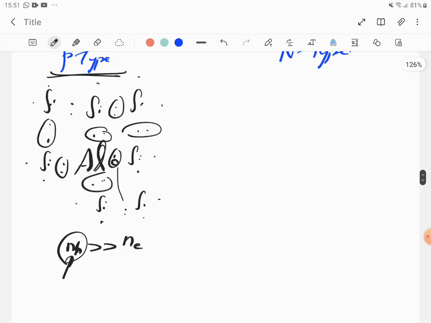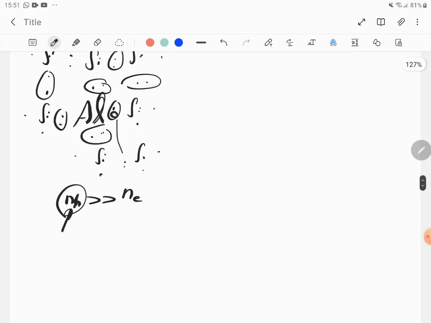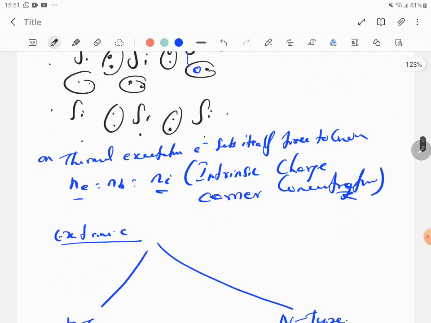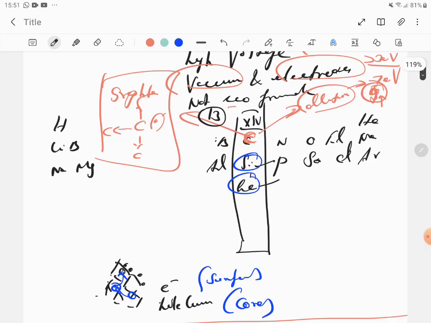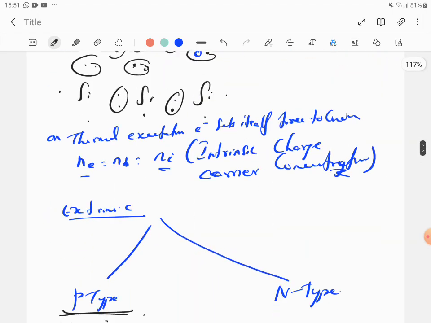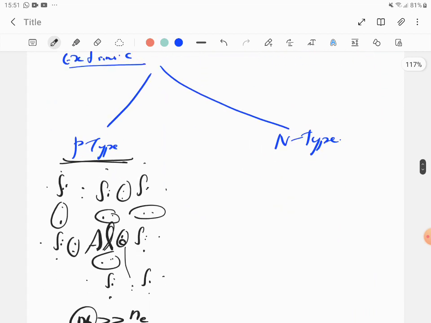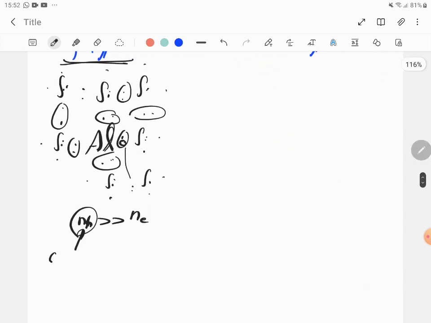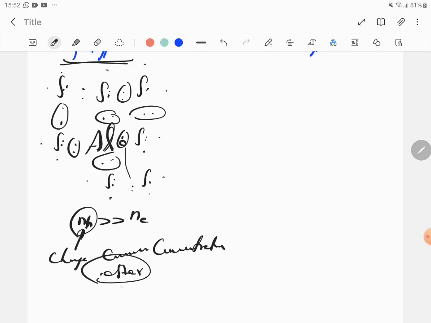So you're able to disturb the charge carrier concentration. Normally in a pure form, Ne is equal to NH is equal to Ni. That's a basic thing, isn't it? But you're able to disturb the charge carrier concentration by putting in a dopant. We are able to alter the charge carrier concentration according to our wish.